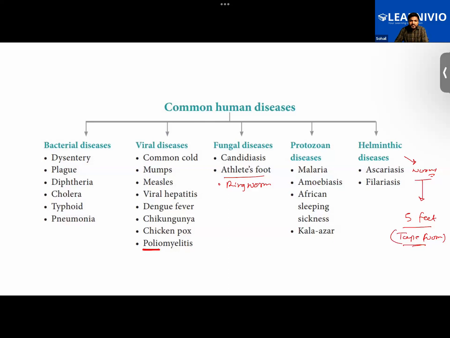Sir, do they reproduce in our intestine? What I was saying moments ago. No, sir, this one. The tapeworms, do they reproduce in our intestine? No. See, they get in our body.